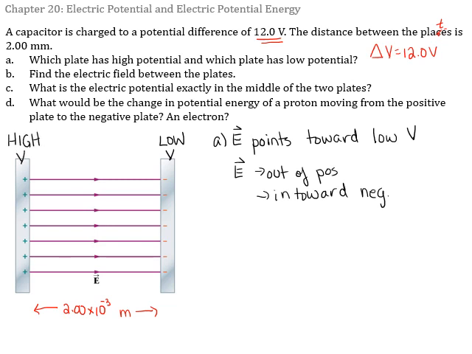One thing that's kind of interesting here, you don't actually know what is the potential at the negative plate, and you don't actually know what it is at the positive plate. All you know is the difference between them. That's sort of an interesting thing to think about. Just like when we talk about gravitational potential energy, you say that U is equal to m times g times h.